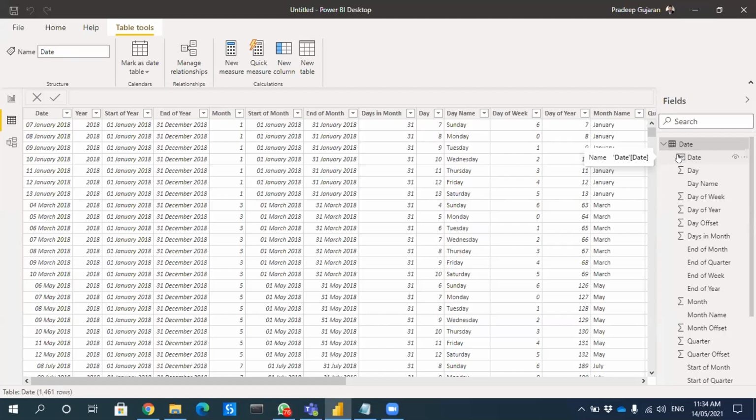Mark as date table. And then we select the column date. Yes, and then do OK. Yes, done.